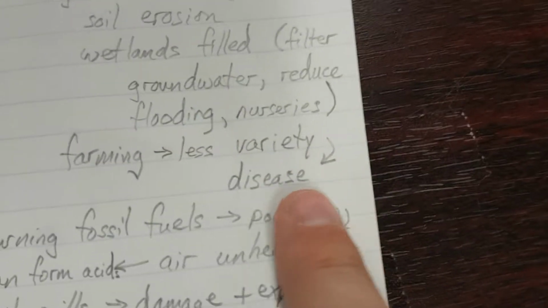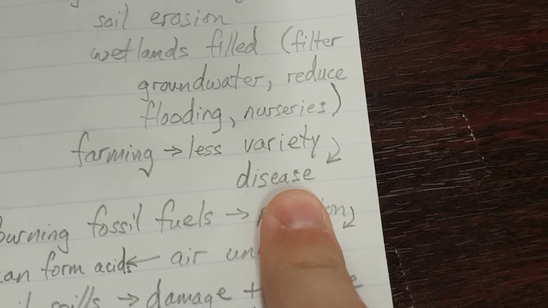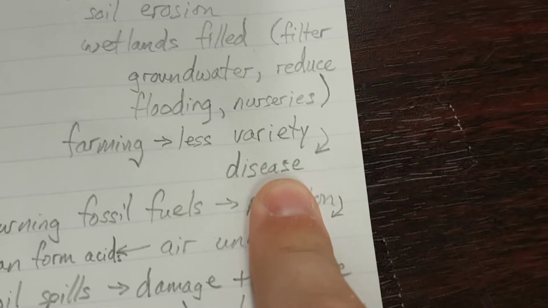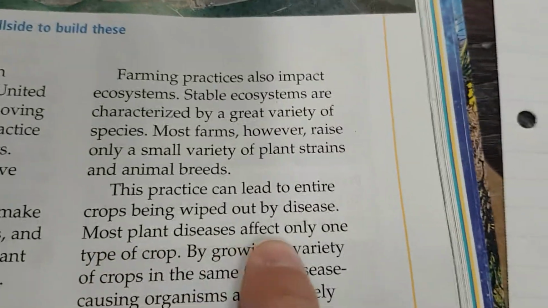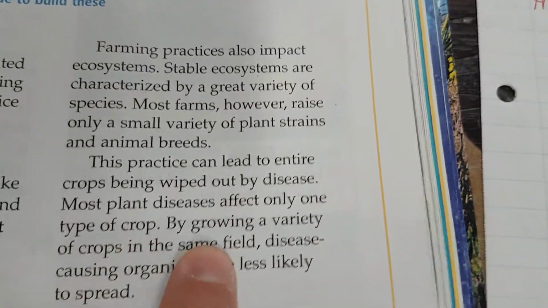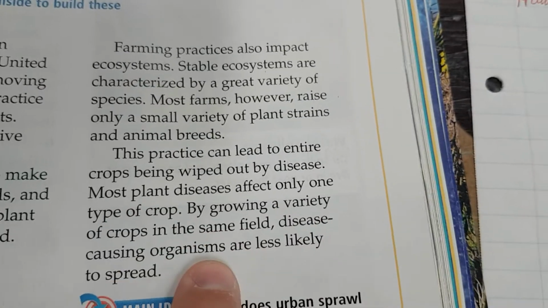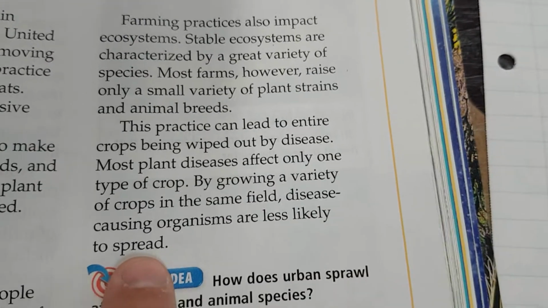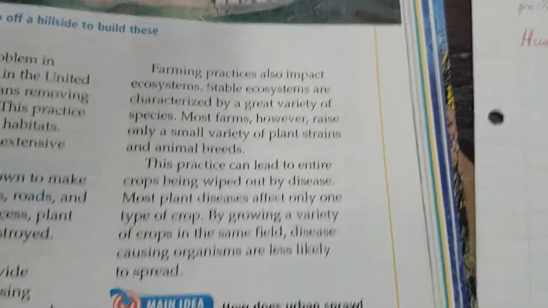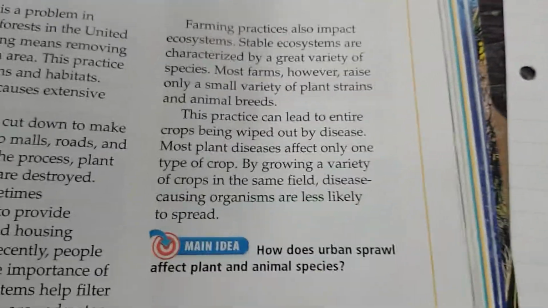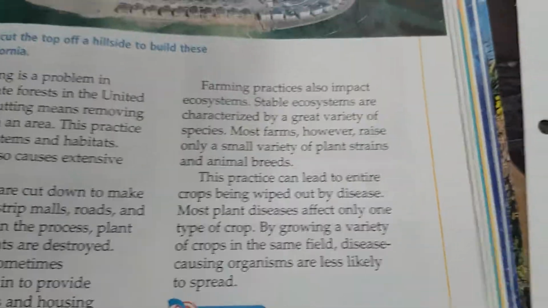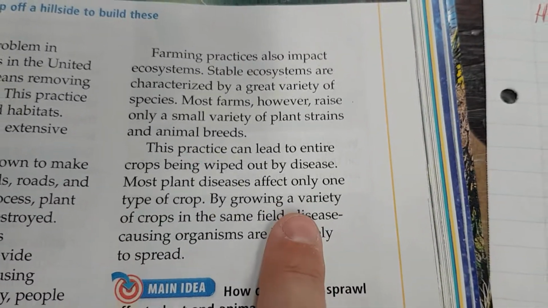So less variety causes more disease, or it's easier to die off from diseases. Most plant diseases affect only one type of crop. By growing a variety of crops in the same field, disease-causing organisms are less likely to spread. That's called monoculture. When farmers only plant one kind of crop, that one kind of crop could easily be wiped out by a disease.